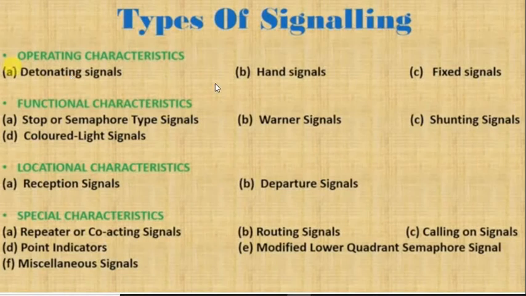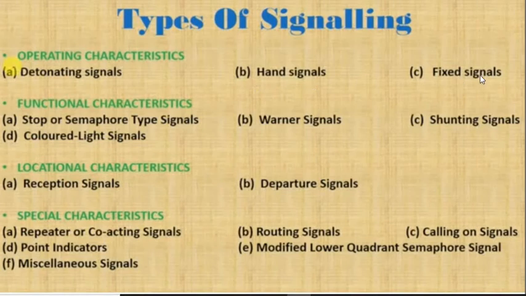Okay, detonators. Next is hand signal. You have seen this many times. A person standing with two flags, one green color, one red color, just to give an indication whether the train has to stop or move. It's a hand signal which is handled manually. In daytime they used flags of green and red color, but in night time flags are not visible, so they used lamps of green and red light.